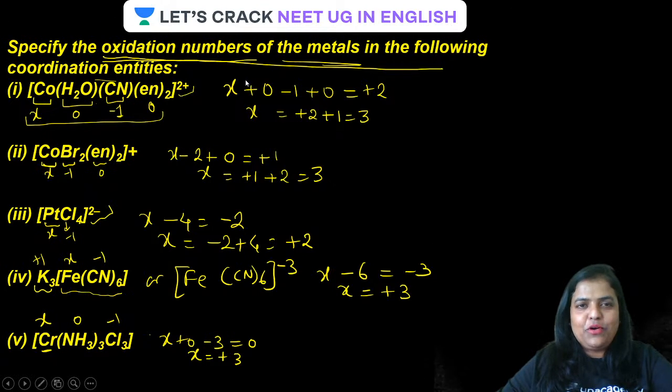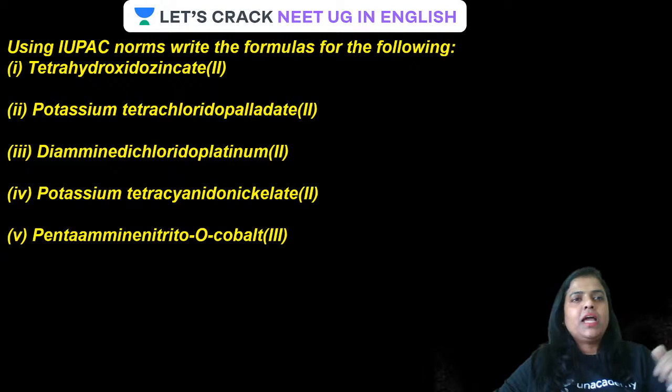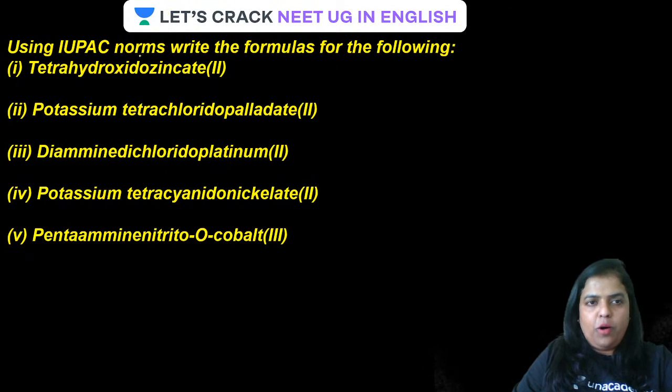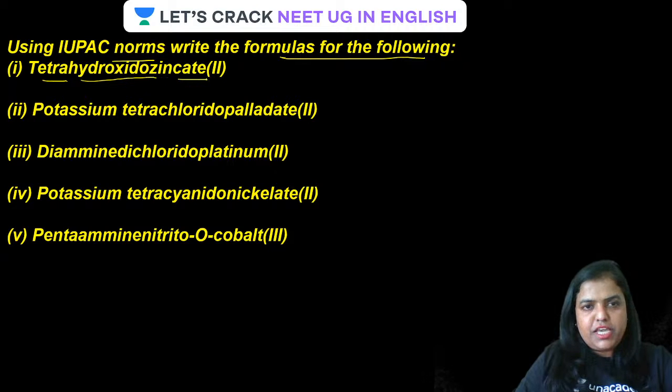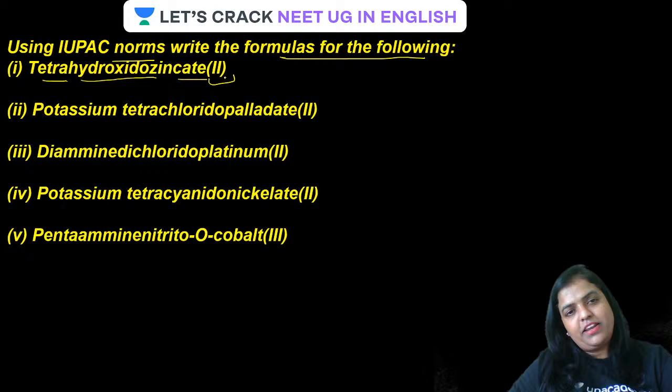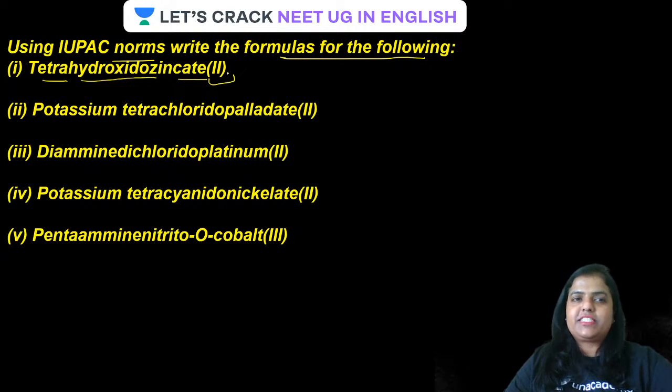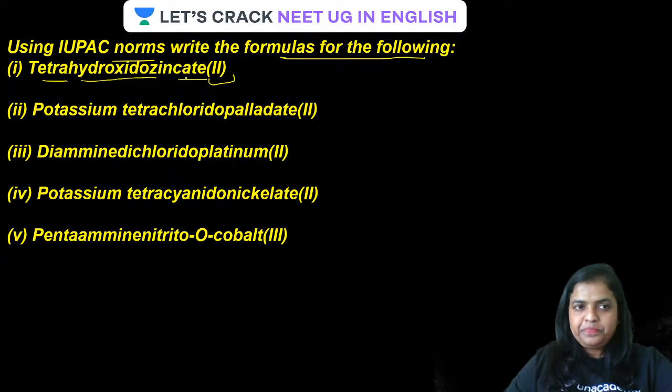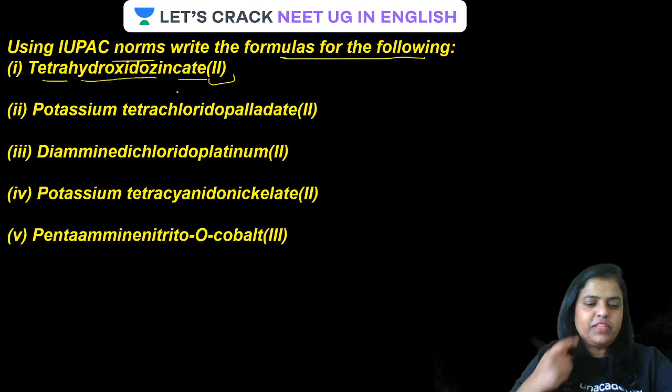Now, guys, let us have a look at the next question. Using IUPAC norms, write the formula for the following. Okay, guys. The first one is tetrahydroxidozincate(II). I told you guys how important the oxidation numbers are. And always remember that while writing the IUPAC name, we always specify their oxidation state in a Roman numeral inside the bracket just beside the metal ion. Is that clear?